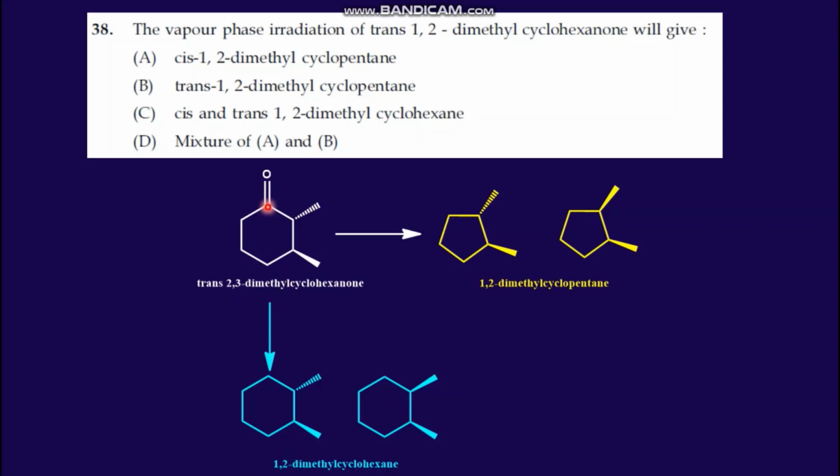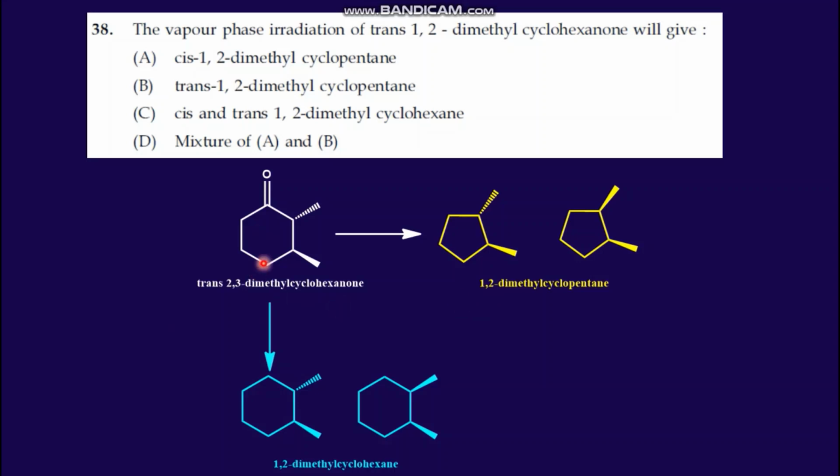Since the carbonyl gets priority number 1, another methyl at the same position is not possible. So the question is about 2,3-dimethyl cyclohexanone, and there is no 1,2-dimethyl cyclohexanone. We can represent trans 2,3-dimethyl cyclohexanone like this, and see the options: cis or trans 1,2-dimethyl cyclopentane, and another option, 1,2-dimethyl cyclohexane. Which one is favorable, that is what we have to find out.